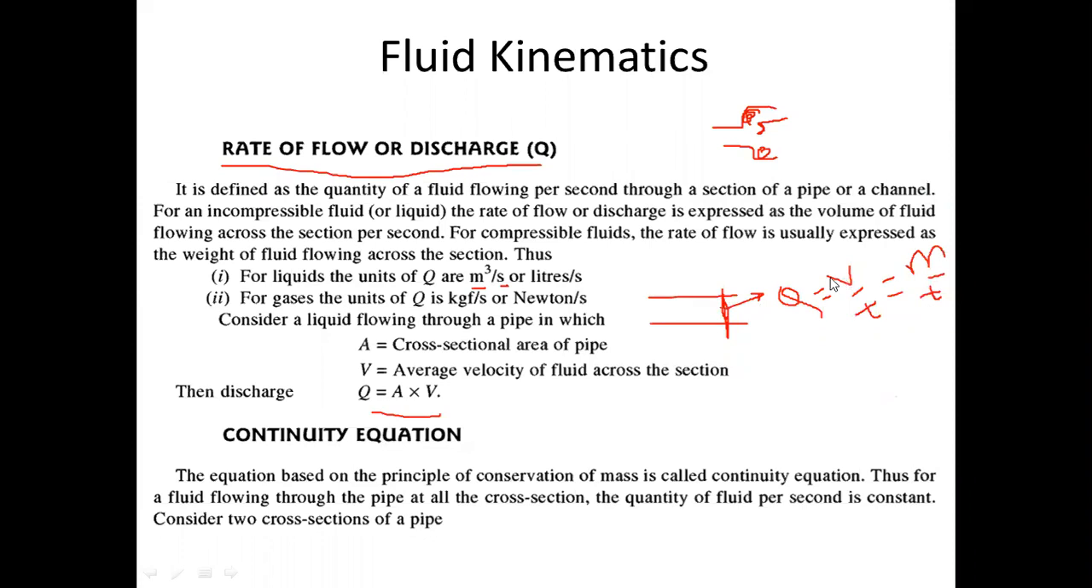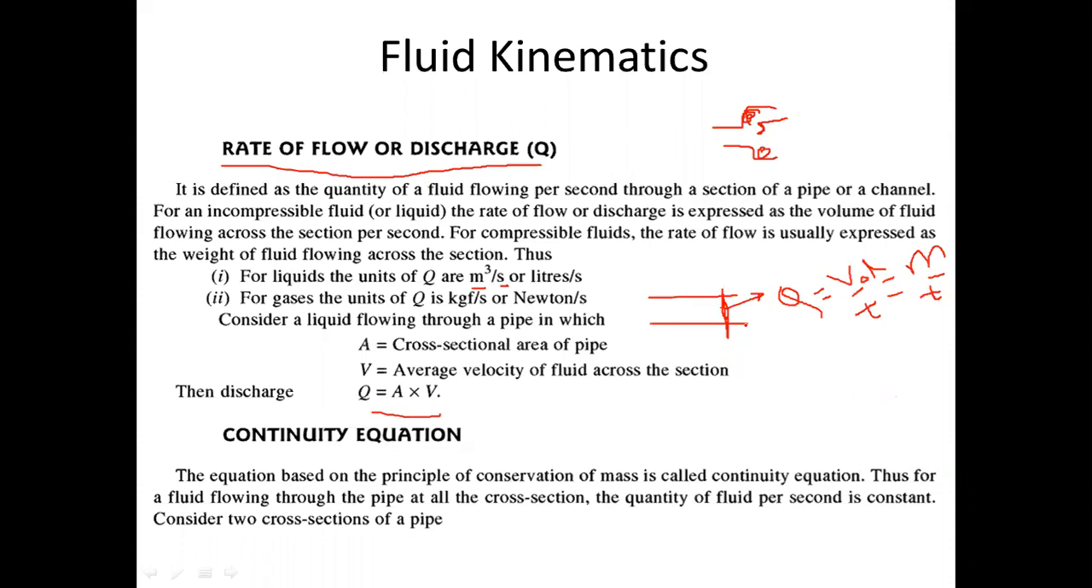This V is volume right now. Okay, this V is volume. I should write it VOL. This is volume flow rate. Fine. So volume per second or mass per second through a particular cross section is called discharge. Mathematically, if you know the volume of a fluid, then you can find the discharge with respect to time.